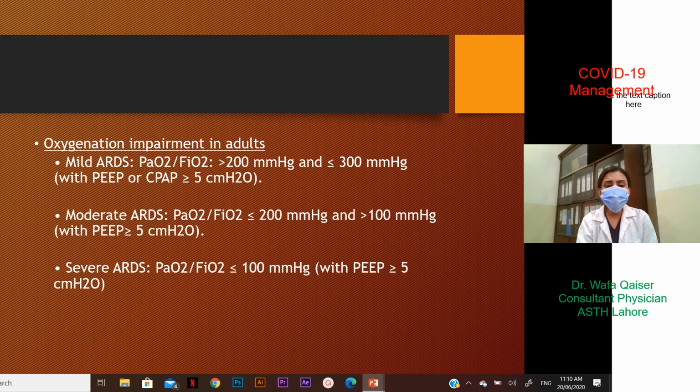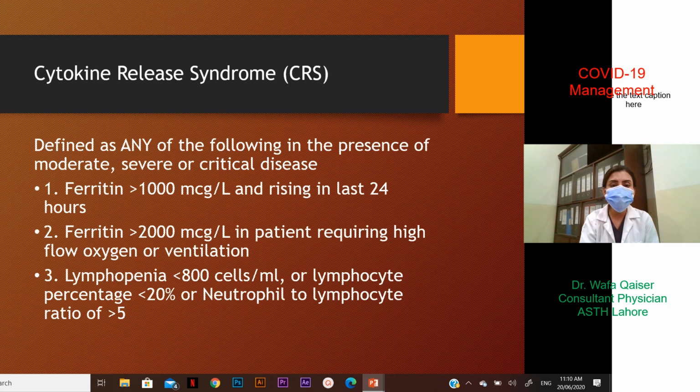Oxygenation impairment obviously would be classified according to the level of the ratio of the partial pressure of oxygen to the FiO2. That would be a different calculation, and then categorizing the ARDS into mild, moderate, or severe forms.